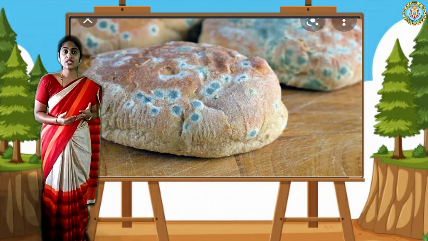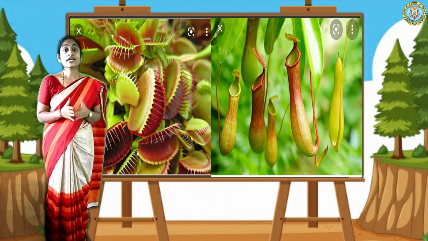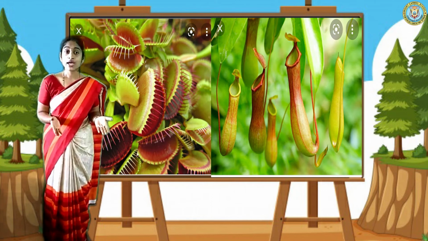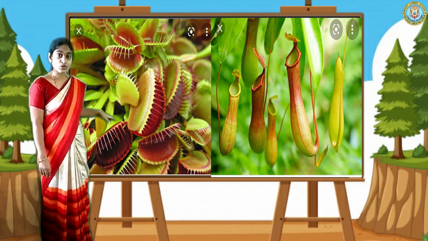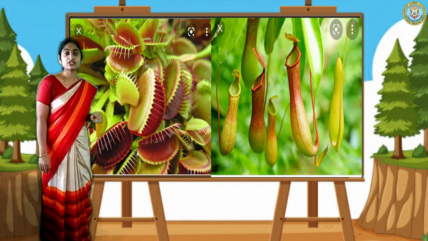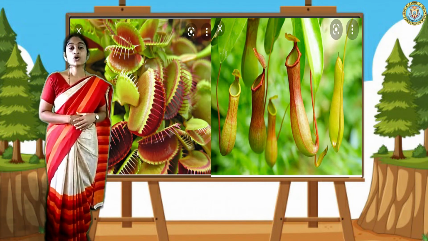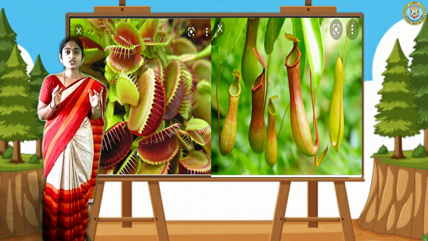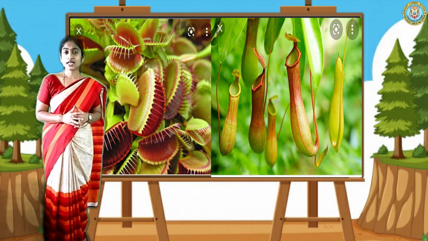And another one is insectivorous plants. They are also unusual plants. They cannot prepare their own food, but they eat insects like the Venus flytrap. You know very well the example. We have studied it in the last lesson, isn't it? Venus flytrap, pitcher plant. Okay, these plants cannot produce their own food. So they are called unusual plants.